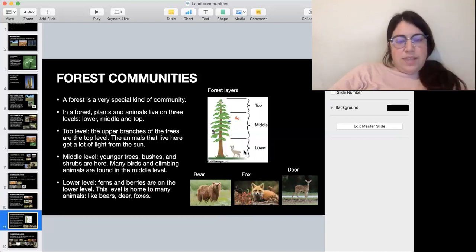In the top layer, you have the upper branches of the tree, and animals that receive a lot of light from the sun. And then in the middle layer, you have younger trees, bushes, shrubs, and many birds and climbing animals. And then on the lower layer, you have ferns and berries for plants, and then bears, deer, foxes.